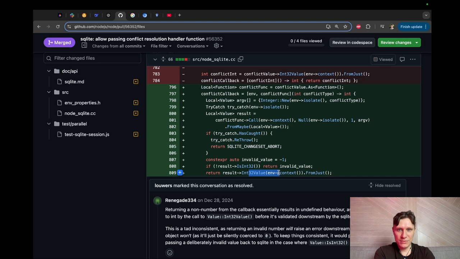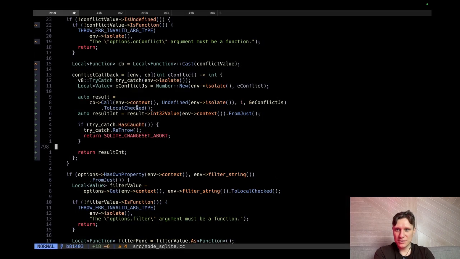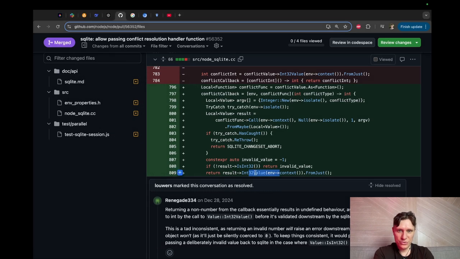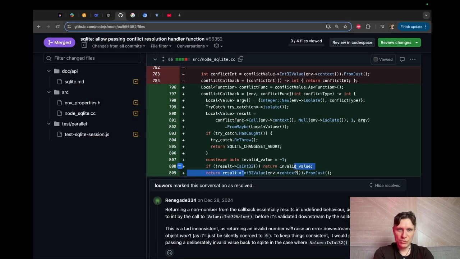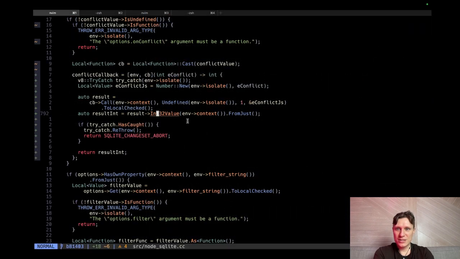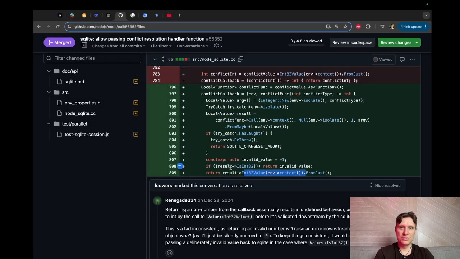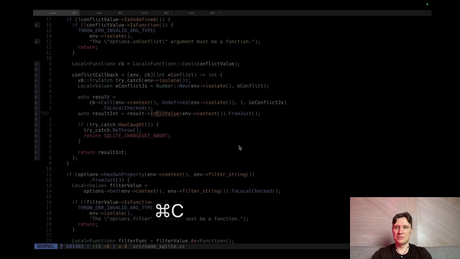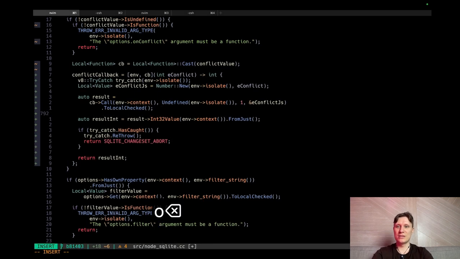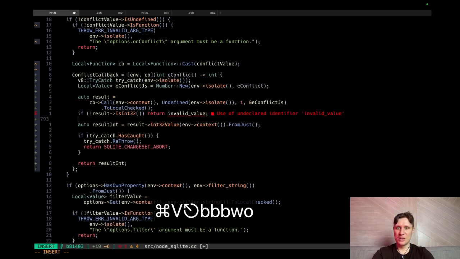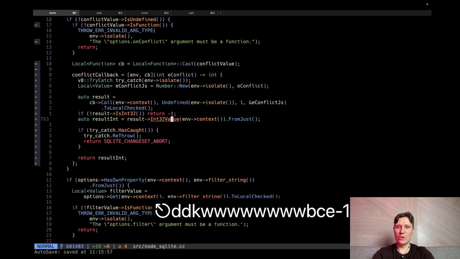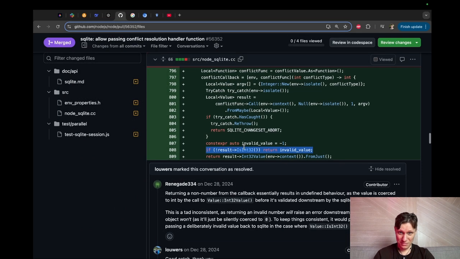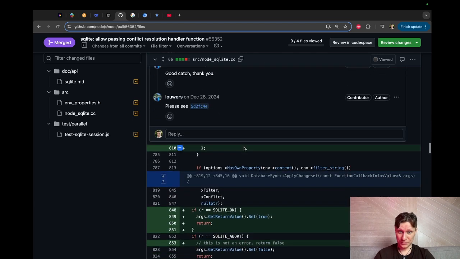So if it's not int42, result is invalid value. So before casting we also need to check stuff. So before we do result as, no, we don't use it like this. Yeah, we do like this. Before we do this, we need to check that the answer is actually int42. This will be useful because we get a crash if we don't check. And invalid value is -1 somehow. Why is it -1? I'm not sure why it's -1.